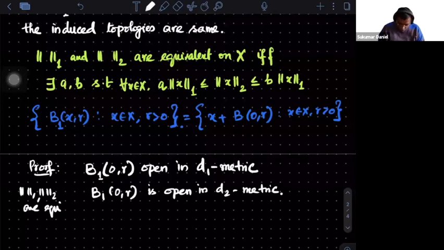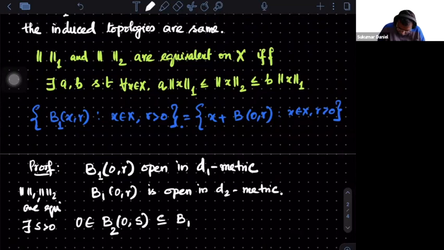Now what it says: this is open in D2. That means 0 is an interior point. So 0 belongs to B1(0,R), and it is also open in D2. So what do I get? There exists a radius S such that this ball centered at 0 of some radius S, but with respect to the second metric, will be sitting inside this.